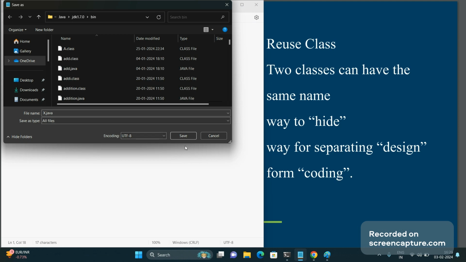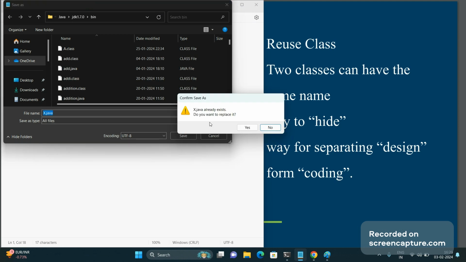Now, this warning is given because x.java already exists. Do you want to replace it? It means your bin folder or package directory already has an x.java file.